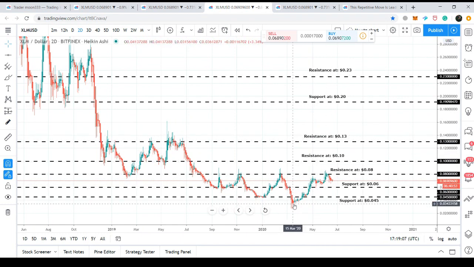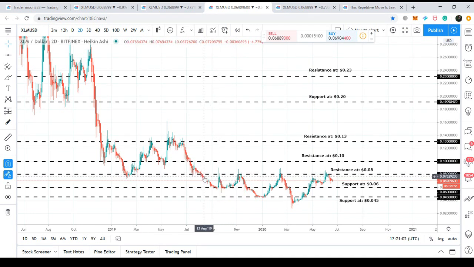And first, the price action broke out the 4.5 cents resistance and retested the resistance and moved towards the next resistance level and broke out the next resistance of 6 cents. And after retesting the 6 cents resistance level, it moved up to break out the next resistance level of 8 cents.